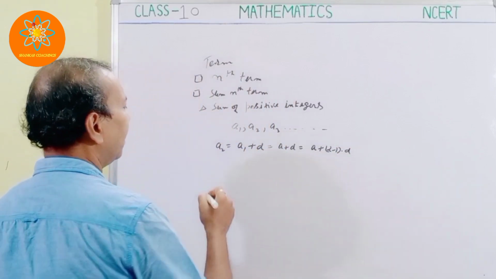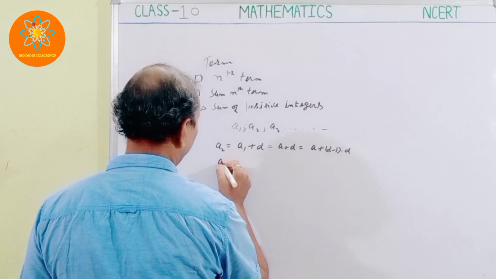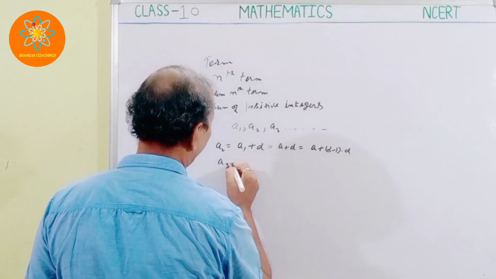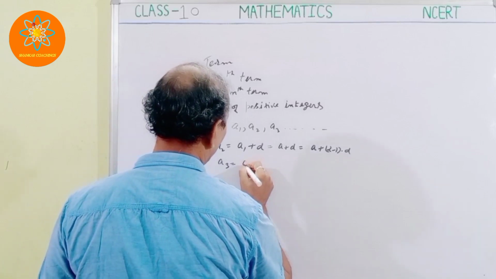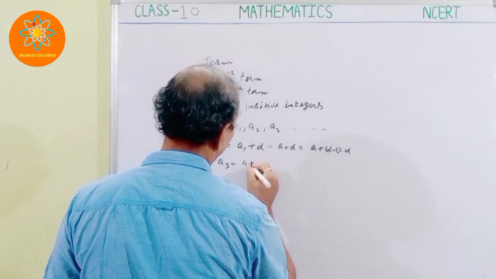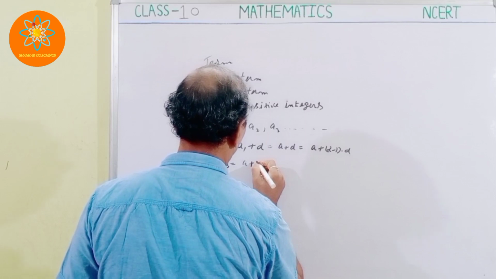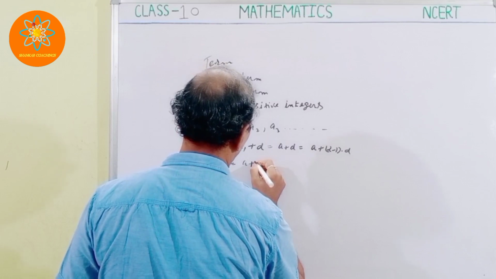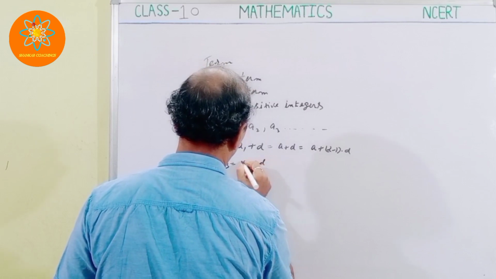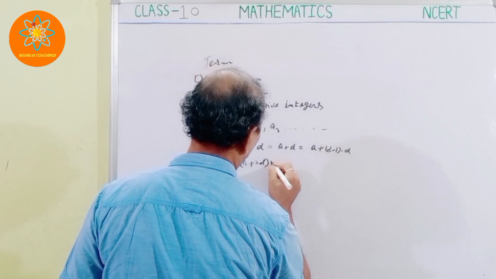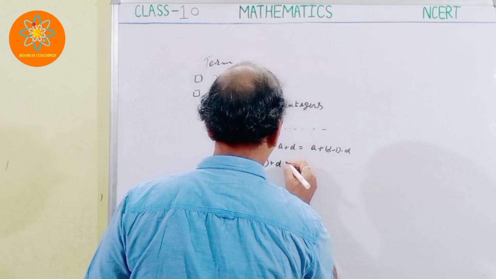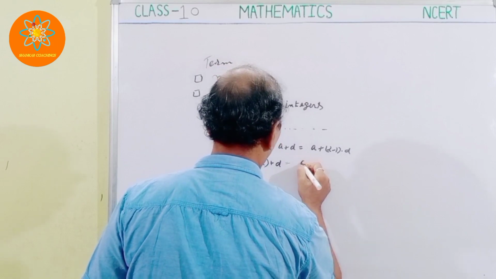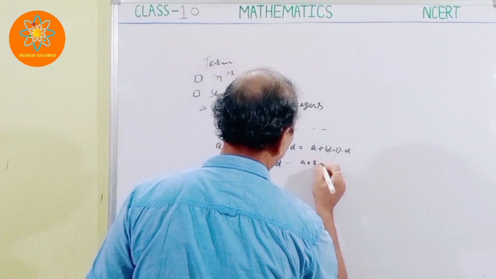Similarly, let's suppose I want to find A3. What is the value of A3? This A3 is equal to A plus 2D plus D, or I can write it as A plus 3D.